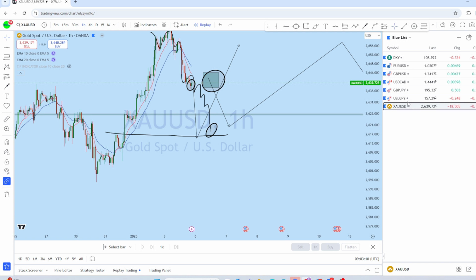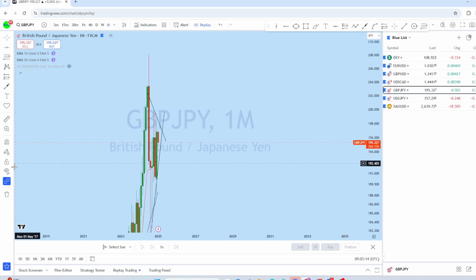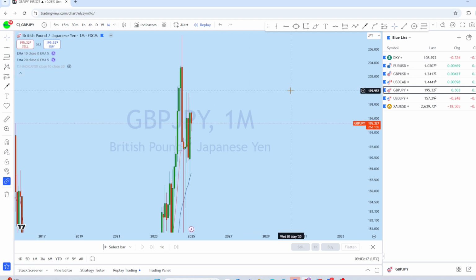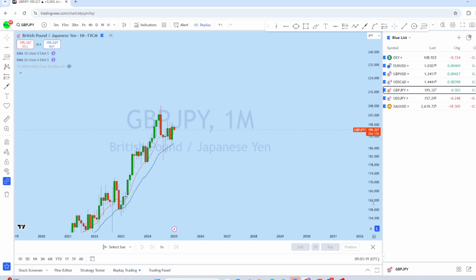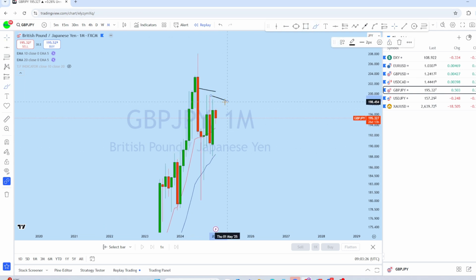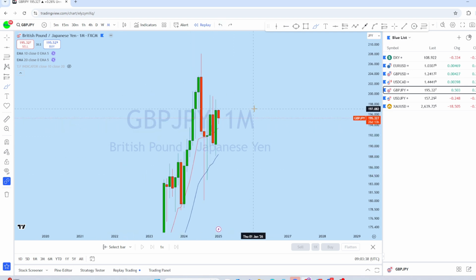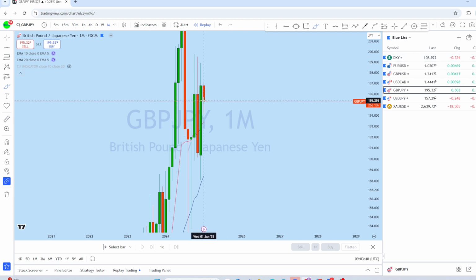Let's look at yen pairs. Starting with GBPJPY, looking at the monthly chart to see the overall picture in the market. On GBPJPY, we can see that the previous monthly candle closed as a huge bullish candle, but at the same time the market was forming a series of lower highs in that area on GJ. This is the monthly candlestick pattern, and we expect on GJ from the monthly for the price to drop even further in that area. So therefore, on GBPJPY, we might see the price melting towards the downside.